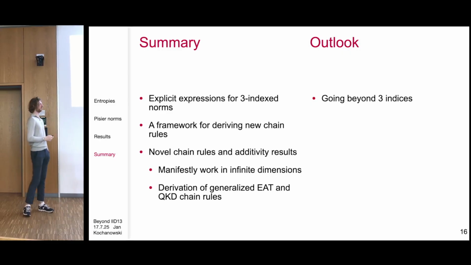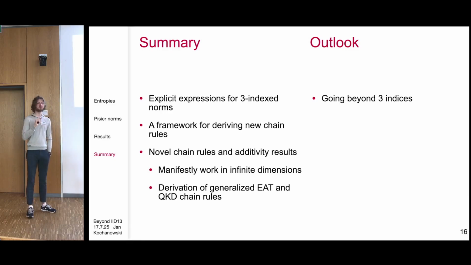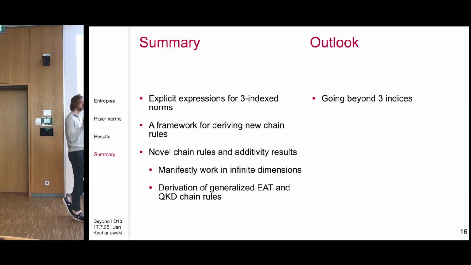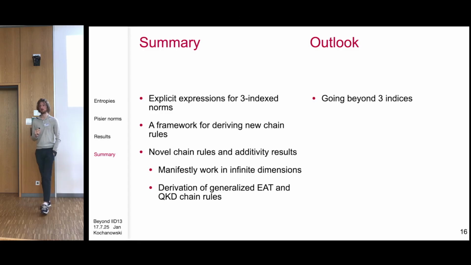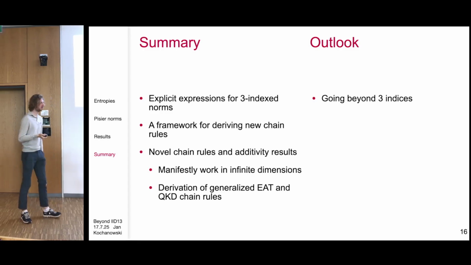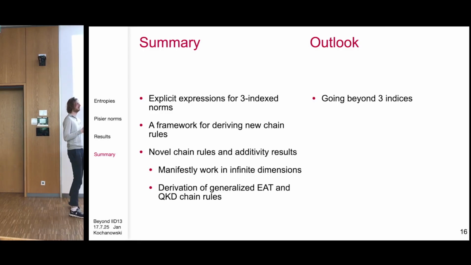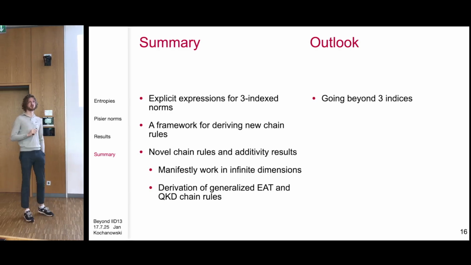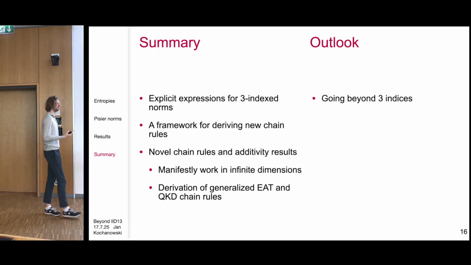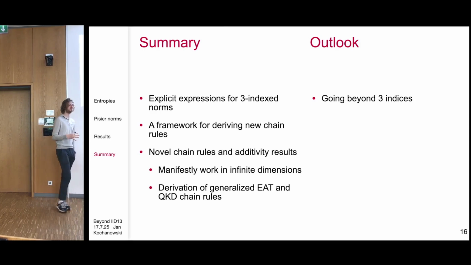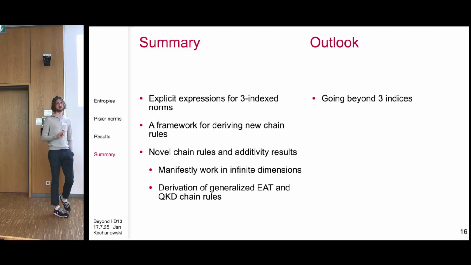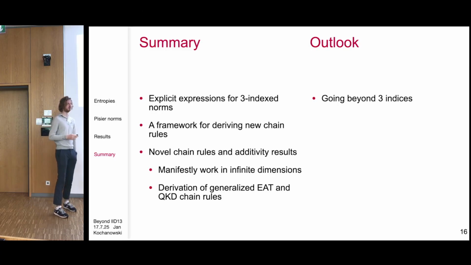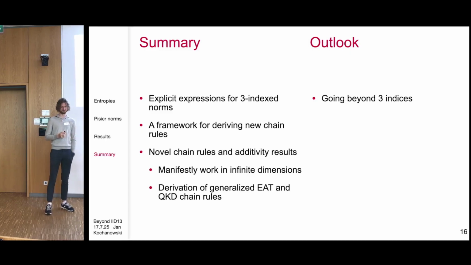But there is also a problem. I briefly showed you this variational formula for 3 index norms, but it was not an equality, it was an inequality. We would assume that there is an equality there, but it's not easy to prove this. And for these applications here, the inequality suffices. But if you really want to give a consistent theory for more than 3 indices, you would want an equality there. So this is still an open problem that we're working on.